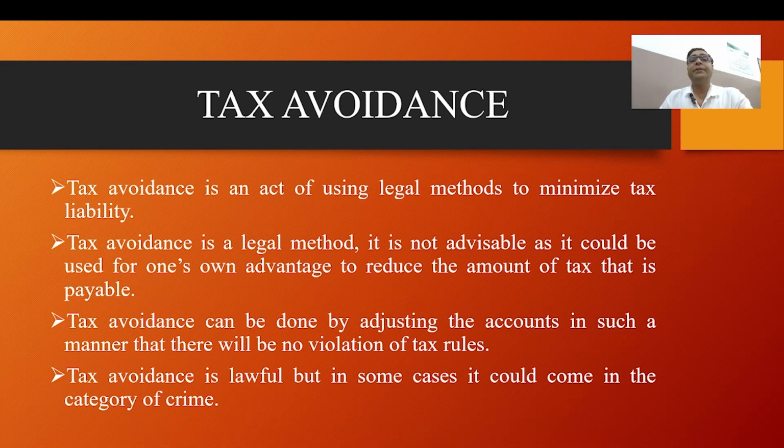I'm giving a numerical example: to make a claim for deduction under the Income Tax Act 1961, Section 80C and Section 80CCD(1B), the initial amount on which tax is paid is 10 crore rupees. They will now pay tax on 8 lakh rupees. This is the illustration of tax avoidance.